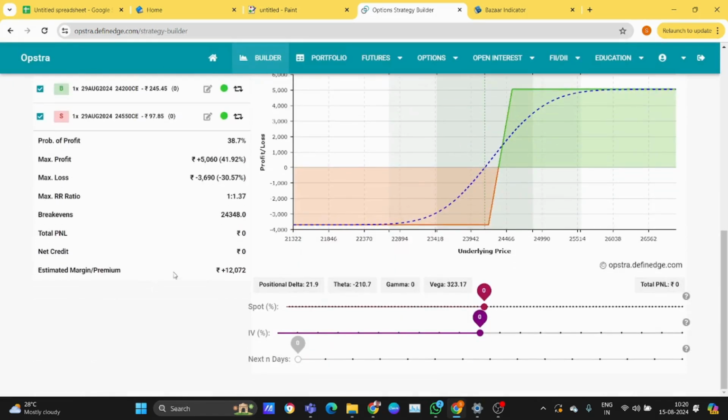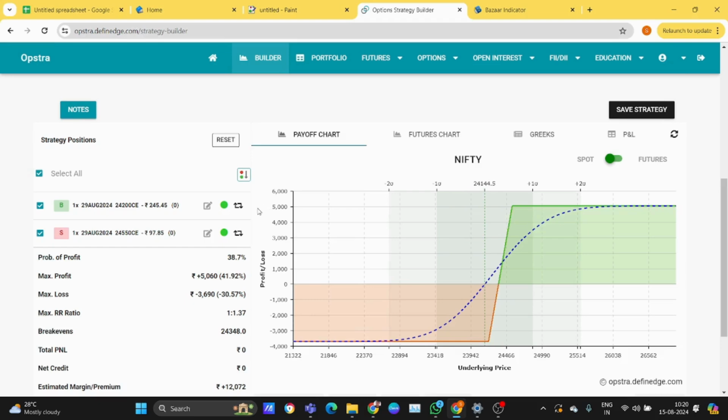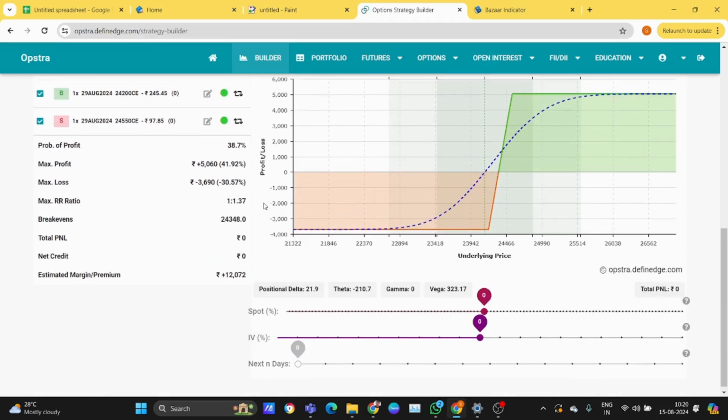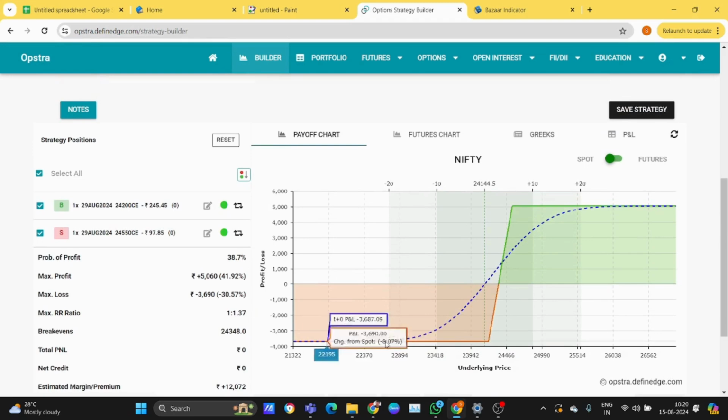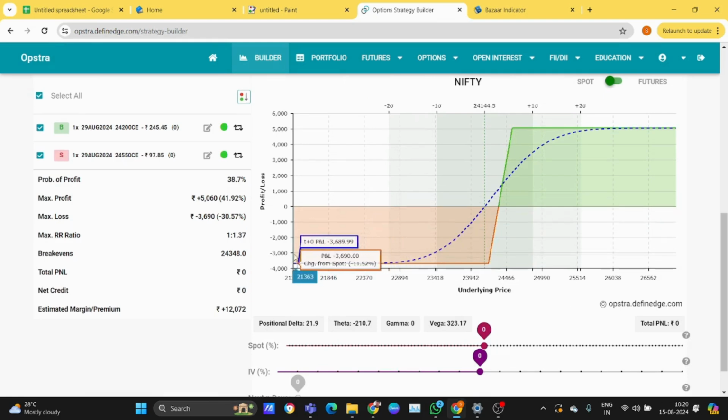In this case, Nifty 29th August expiry. This is your PNL profit-loss graph. Here your maximum loss is up to 3,960. Maximum profit is up to 5,060 rupees, which is 38.70 percent.